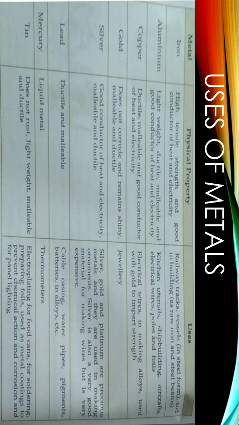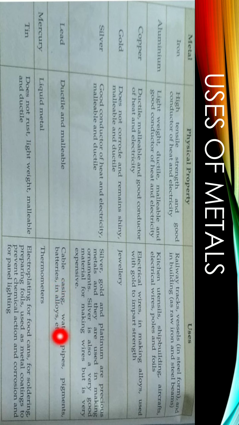Next is lead. Lead is ductile and malleable, so it is used for cable casing, which means it is used as a cover upon the wires.